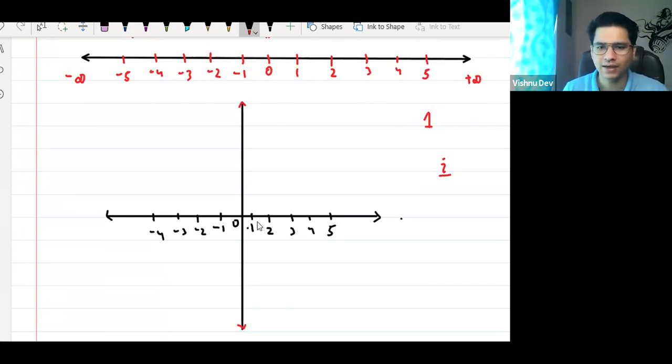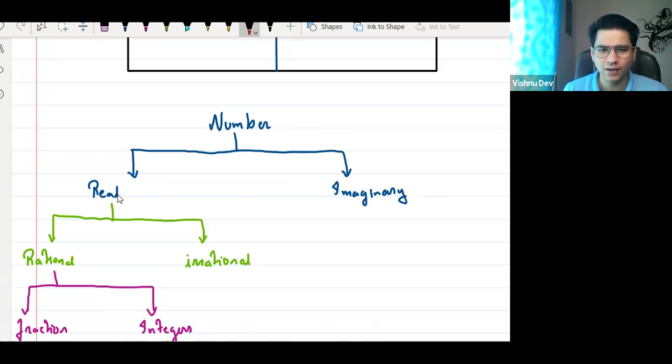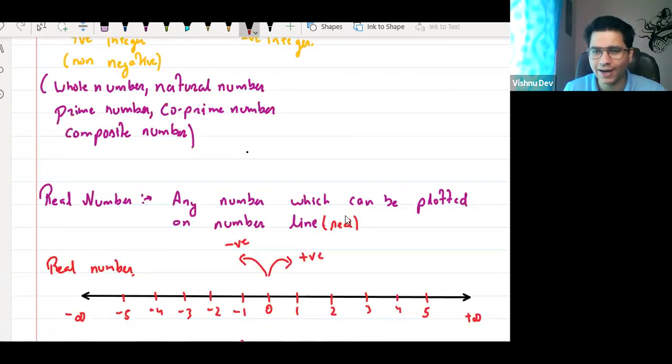I'll explain. Don't worry. So I can say, sir, what is a real number? Real number is the collection of all rational and irrational numbers, and now you can just define using the flow chart. Real number is the collection of all rational and irrational numbers which can be represented on the real number line. You know English, you know the concept, write it.